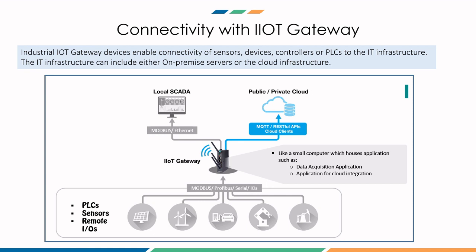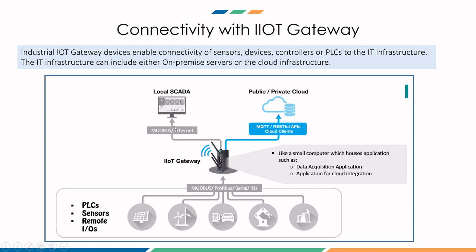And then the gateway also has REST APIs with which you can directly communicate to any cloud platform, be it Azure, be it Amazon AWS, or any other. At the same time, this IoT gateway can also maintain communication with your SCADA systems. So this is a kind of central interface which is seamlessly communicating with your field, cloud, and your SCADA systems also using Modbus.